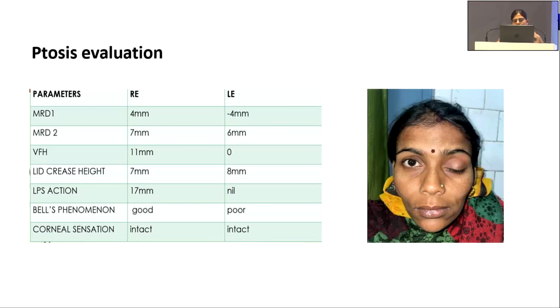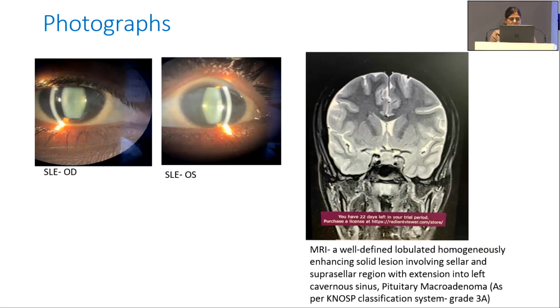Lid crease height was 7 and 8 mm in the right eye and left eye. LPS action was 17 mm in the right eye, and in the left eye it was not present. Bell's phenomenon was good in the right eye, and in the left eye it was poor. Corneal sensations were intact in both eyes. These are the slit lamp images of the right eye and the left eye.